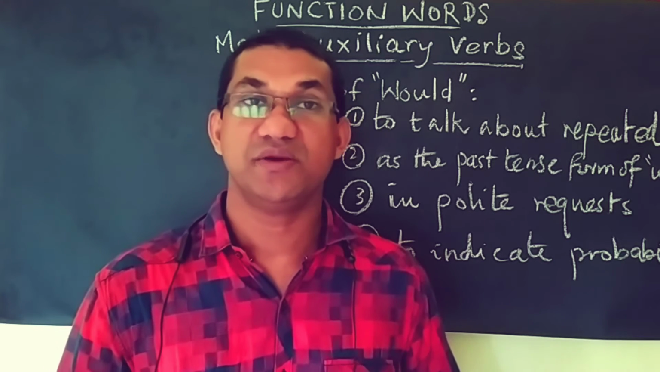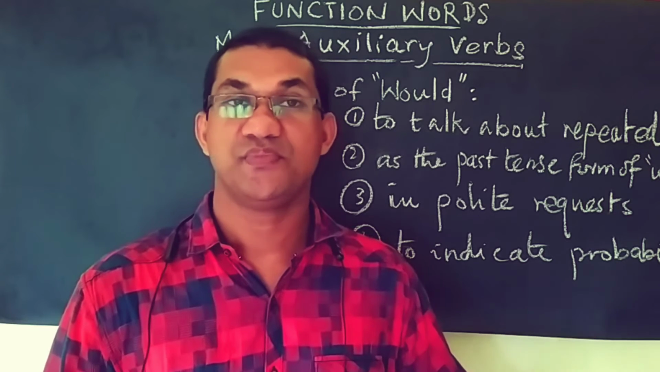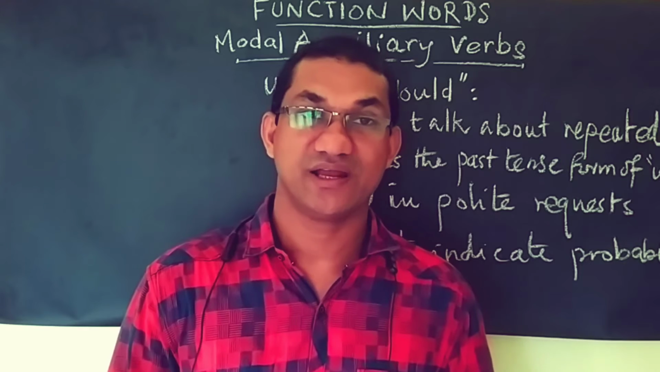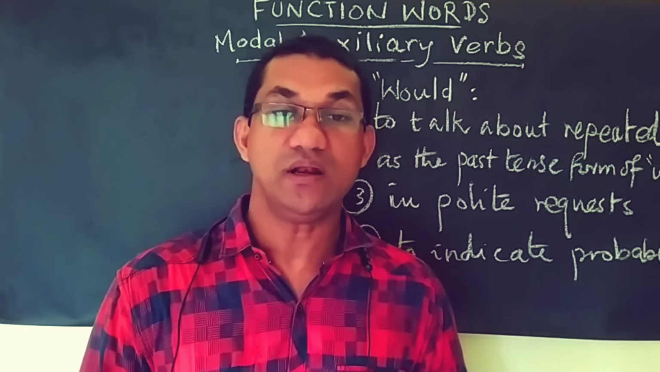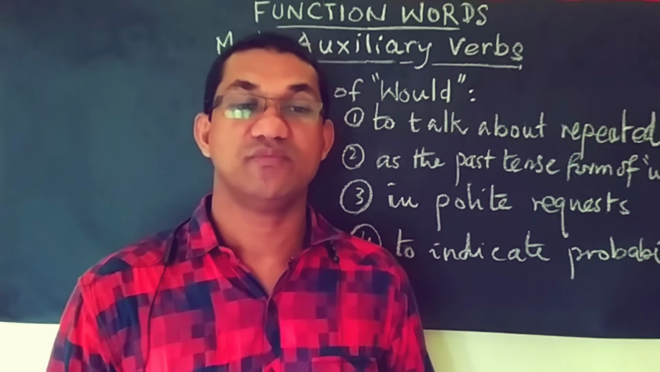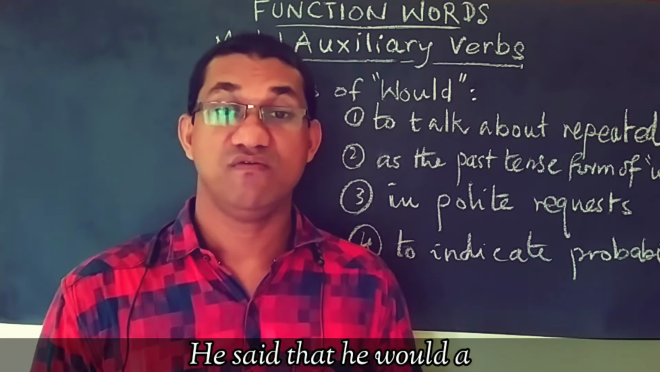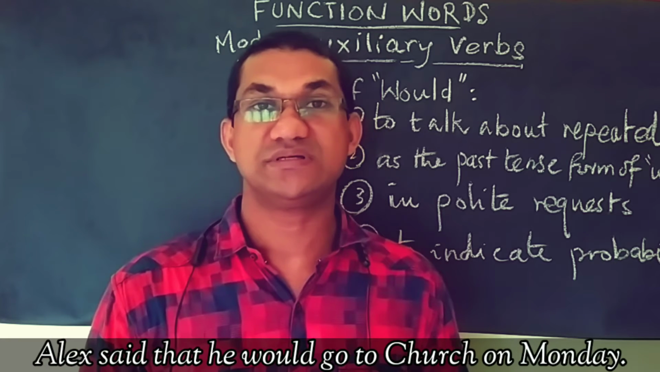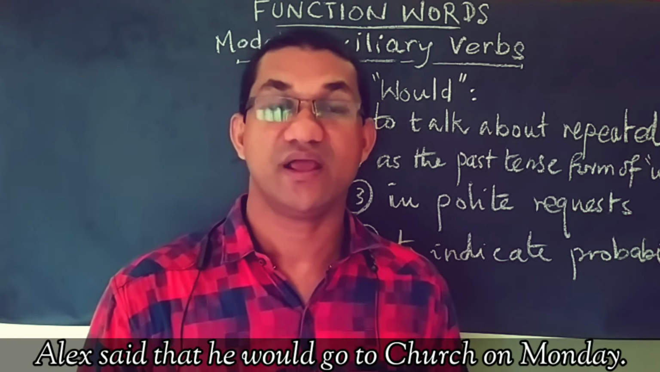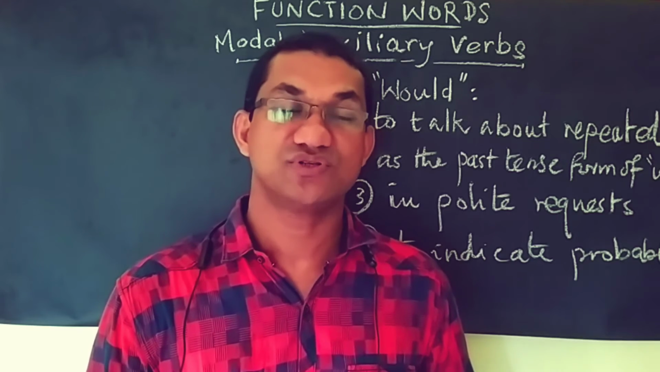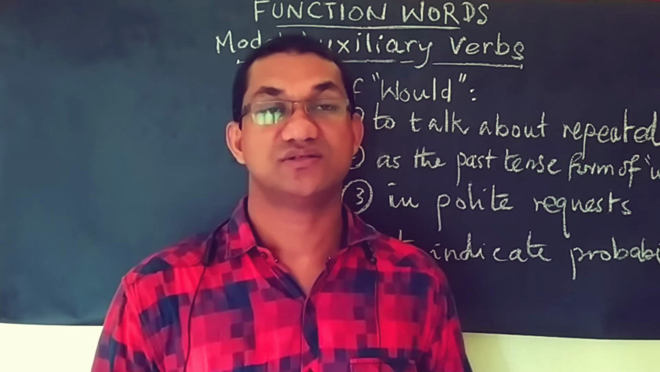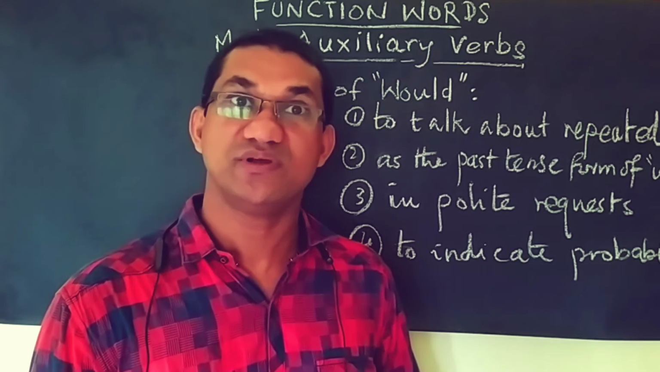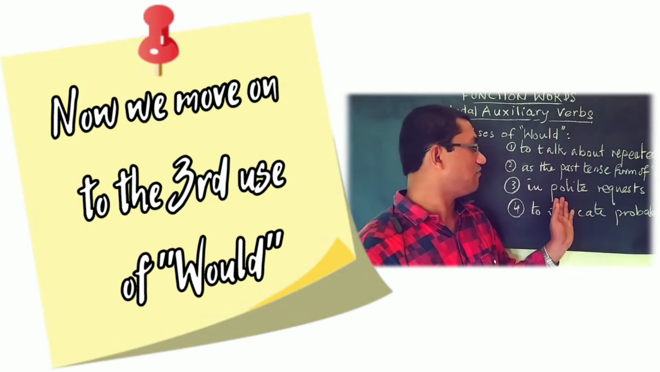So when we have the reporting verb in the past tense, the will of the original dialogue becomes would. That is the second use of would. Would is used as the past tense of will in reported speech when the reporting verb is in the past tense. He said that he would attend the class. Alex said that he would go to church on Monday. These are examples of the second use of would. Now we move on to the third use of would.